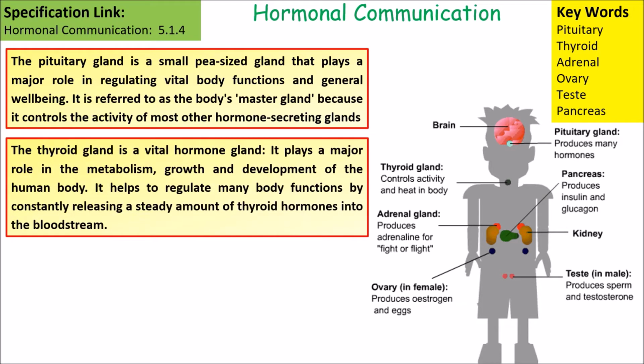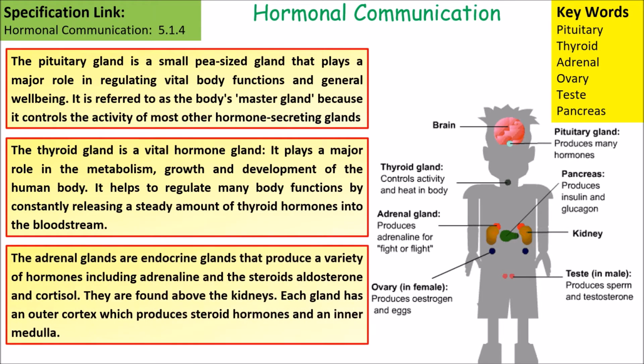The thyroid gland is a vital hormone gland. It plays a major role in metabolism, growth, and development of the body. The adrenal glands are endocrine glands that produce a variety of hormones, including adrenaline and the steroids aldosterone and cortisol.